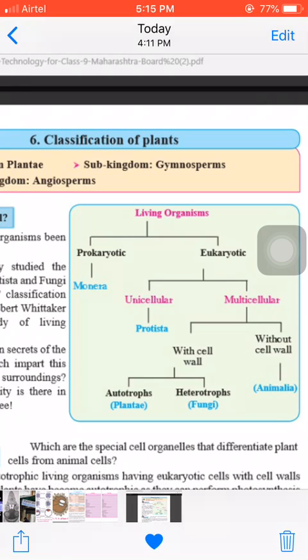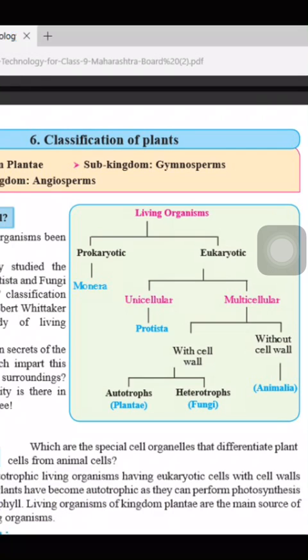Things which can move, show response to stimuli, and always try to grow are known as living things. If an object does not have all those characters, we consider those things as non-living things. Now, the word organism we can use only for living things.